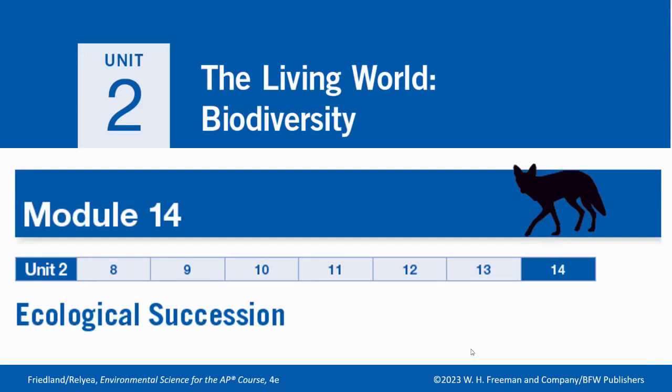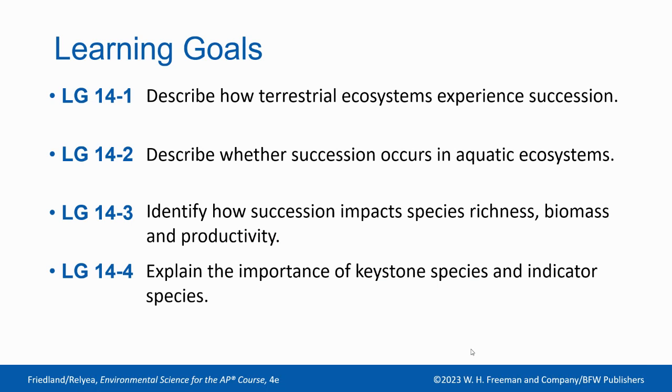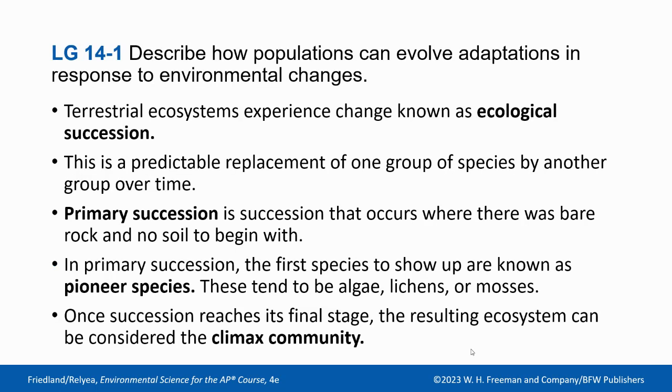This is Module 14 of Unit 2, Ecological Succession. Our learning goals today are: describe how terrestrial ecosystems experience succession, describe whether succession occurs in aquatic ecosystems, identify how succession impacts species richness, biomass, and productivity, and explain the importance of keystone species and indicator species.